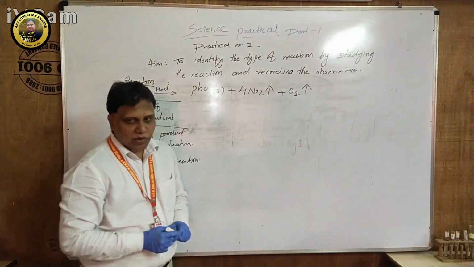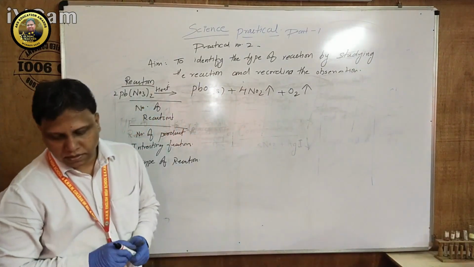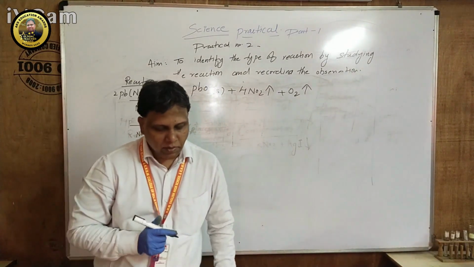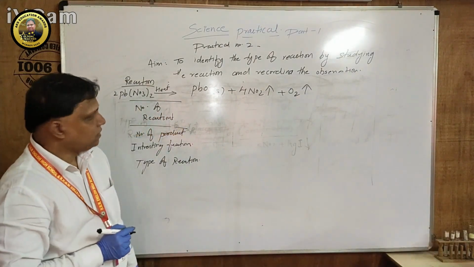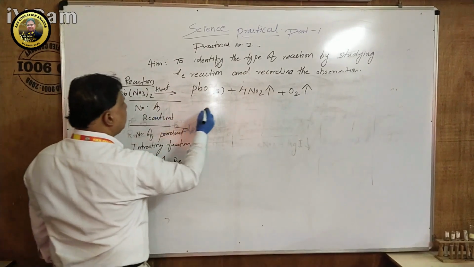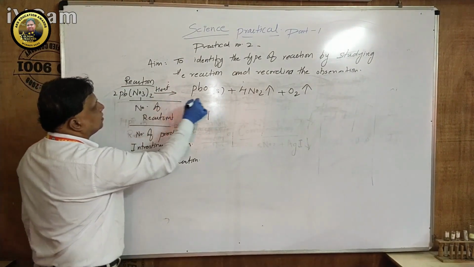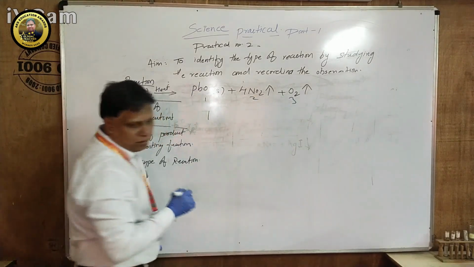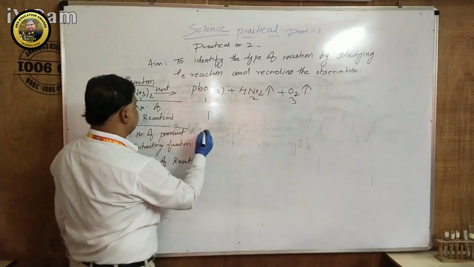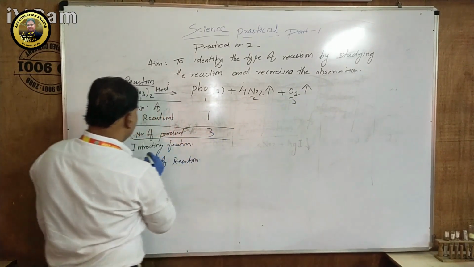So now we will move towards our observation part. Number of reactant, how many? Can anybody see? What is the number of reactant here? Number of reactant is 1. Okay. So student, number of reactant is 1. Number of product is how much? 1, 2, 3. Number of product is 3. Very good.